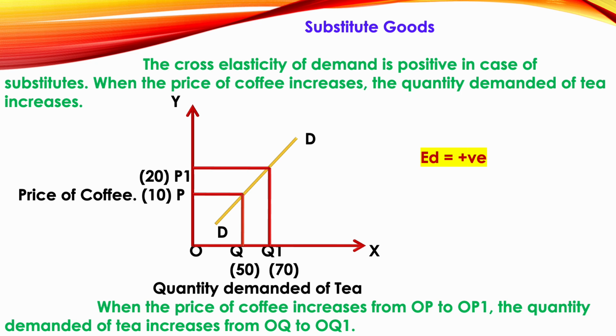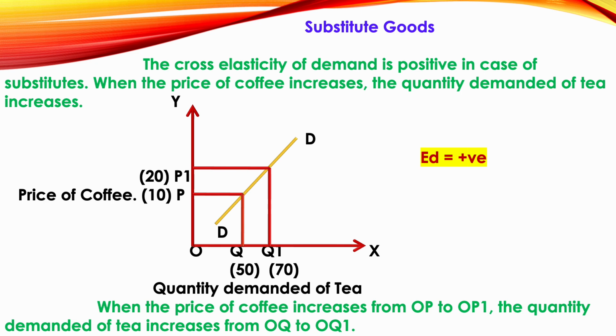So it means that when the price of coffee increases, the people who consume tea become more. Because when the price of coffee increases, those who were drinking coffee have now stopped drinking coffee and gone for tea.